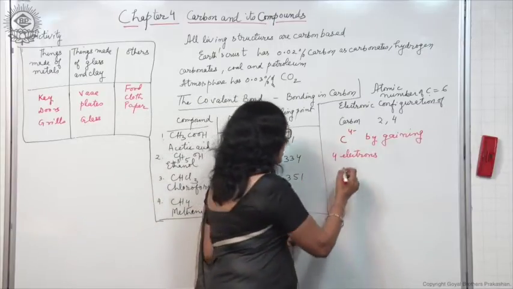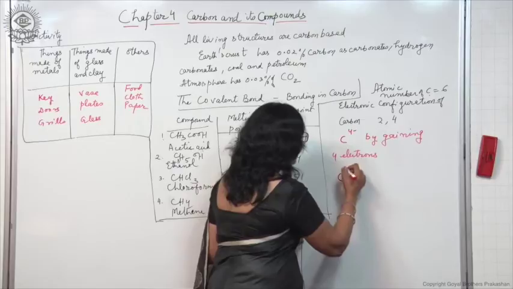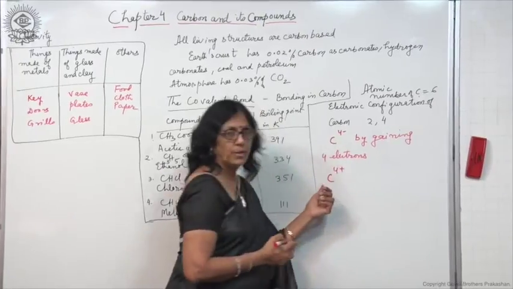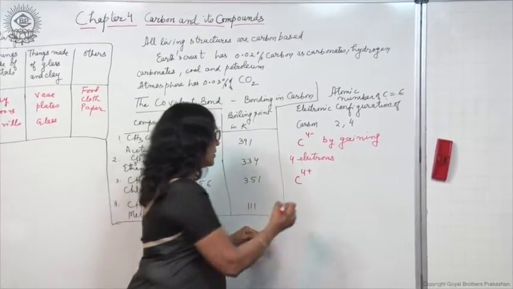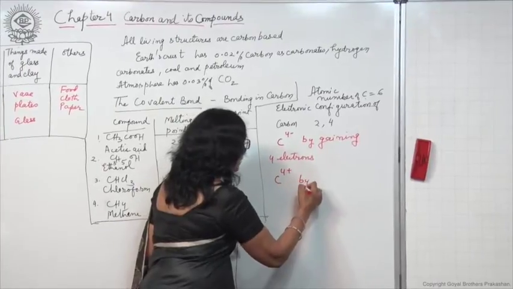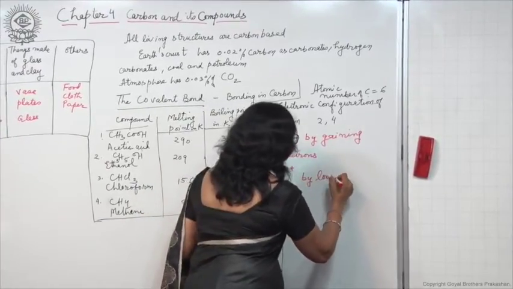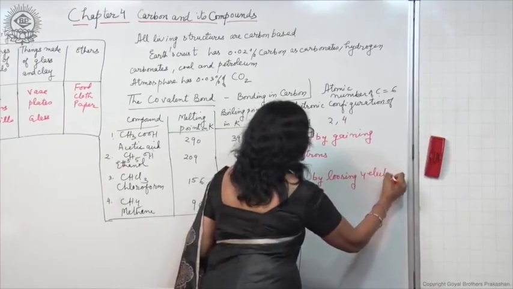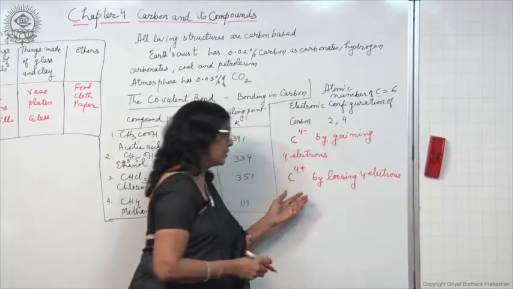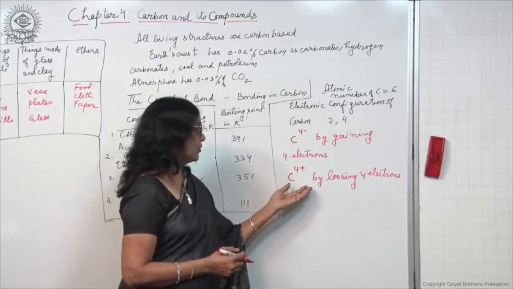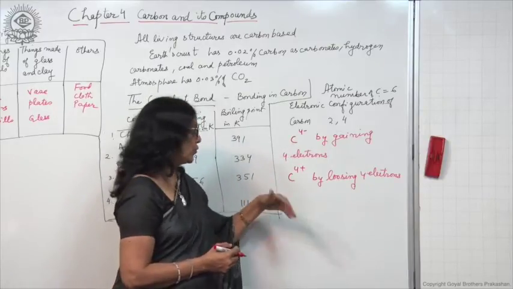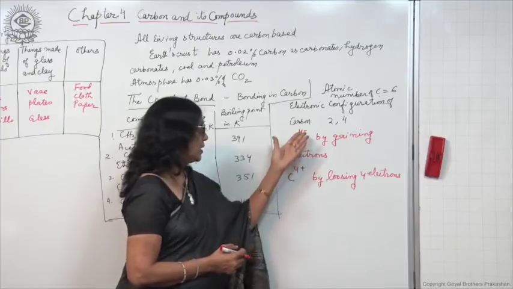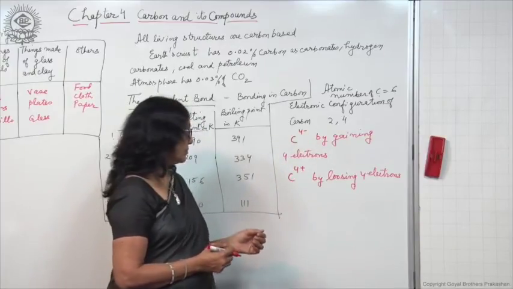Now, by losing 4 electrons, it will form a C4 plus ion, with 4 positive charge. First of all, it is not at all easy to lose 4 electrons. A lot of energy will be required to lose 4 electrons to attain helium gas configuration.